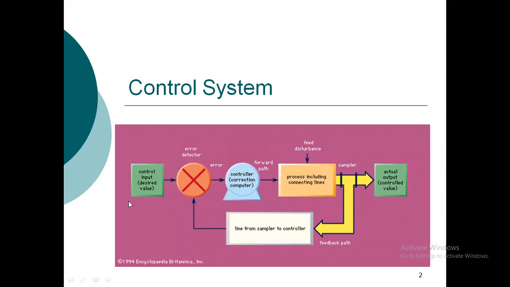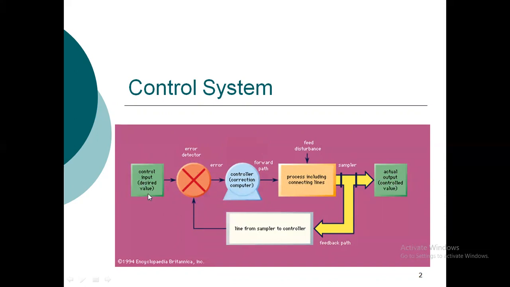Like if you want the motor to run at 1000 rpm speed, then you have to give 1000 rpm from there, and you will be getting exactly 1000 speed on the output of the motor, if you have designed the control system in a perfect manner.